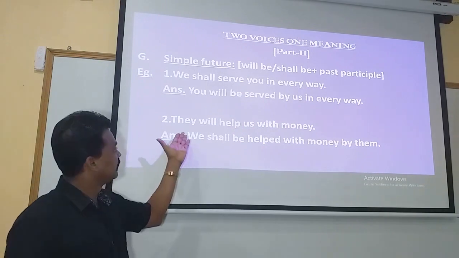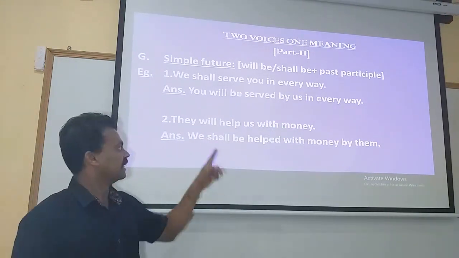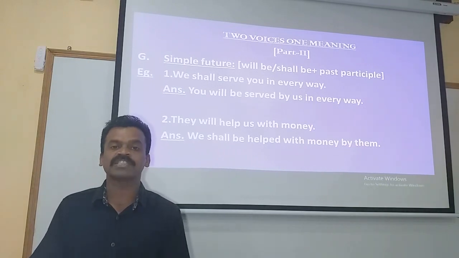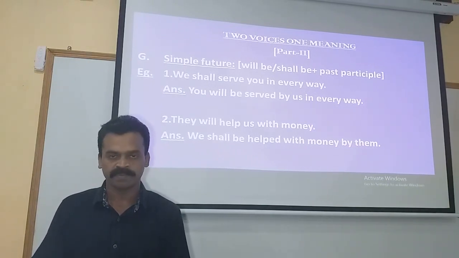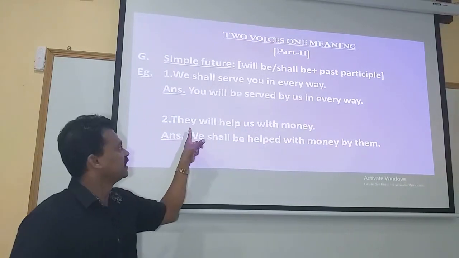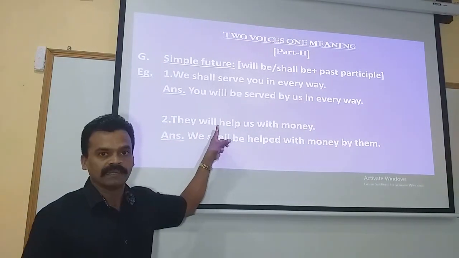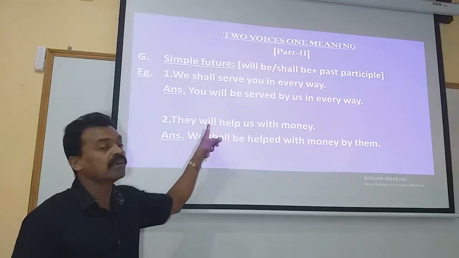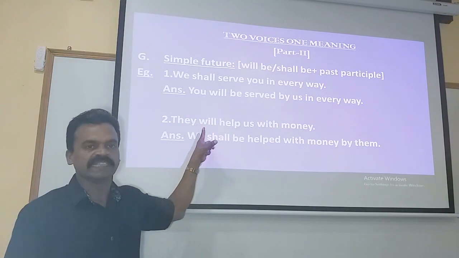So we have, they will help us with the money. Will plus base form of the verb very clearly indicates the given statement is in simple future. And therefore we have to apply the rule will be or shall be. In the question we saw they will. Subject is the personal pronoun of third person, so therefore will is used together with it.